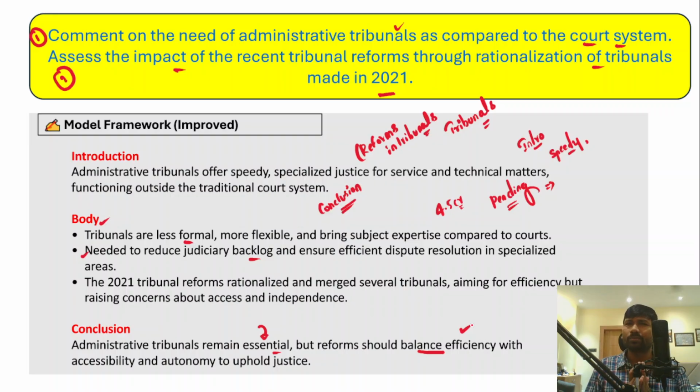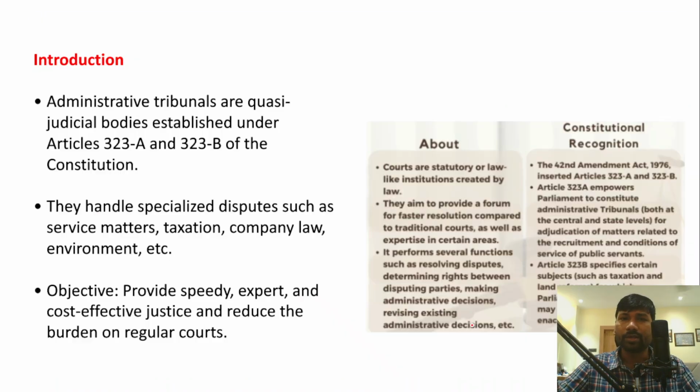You have to make sure that the conclusion is positive and optimistic in nature, so it will be more impressive, right? So in the introduction of this answer, what do you have to write?